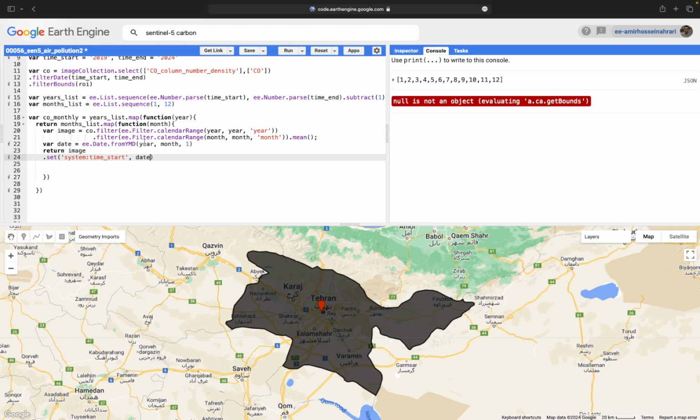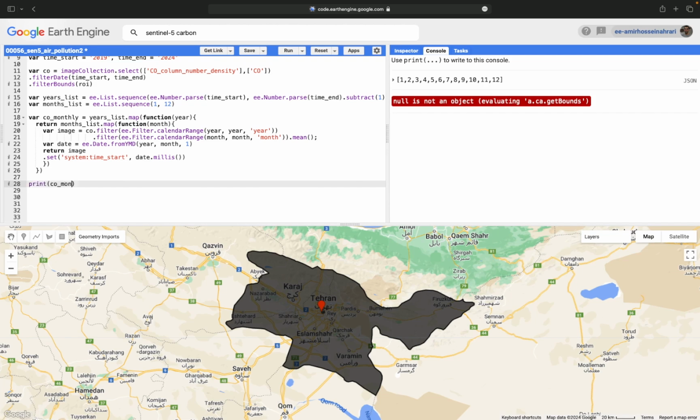But the date format here is based on the year, month, and day. But we need to convert it from this format to another one. The other format is millisecond, because Earth Engine and JavaScript analyze the temporal information based on the millisecond format. Dot millisecond, there it is.